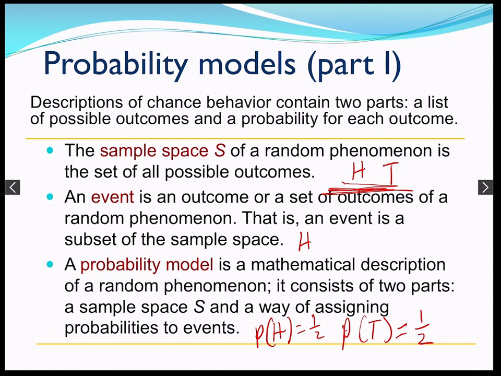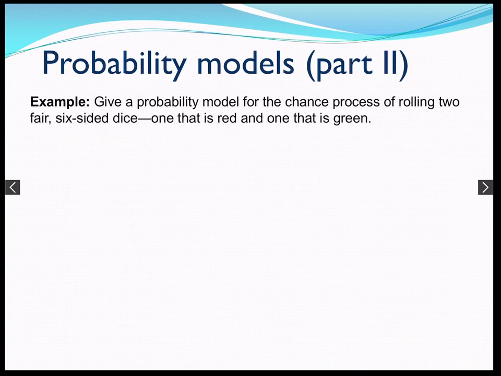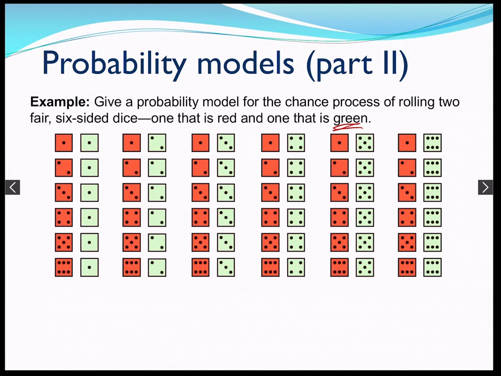So let's take a look at another example that doesn't involve flipping a coin, one that's a little more complicated. Let's give a probability model for the chance process of rolling two fair six-sided dice, one that is red and one that is green. That way we can tell them apart. So here's the entire sample space, right? I could roll a 1 and a 1, or a 1 and a 2, or a 1 and a 3, and a 1 and a 4, 5, 6, right? Because it's a six-sided dice.